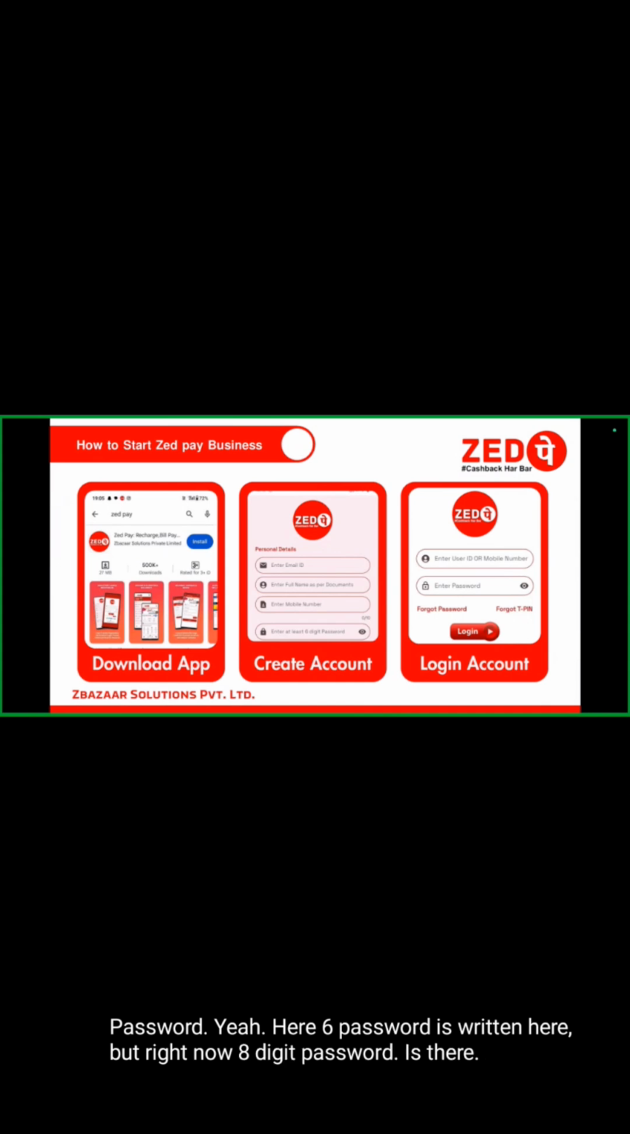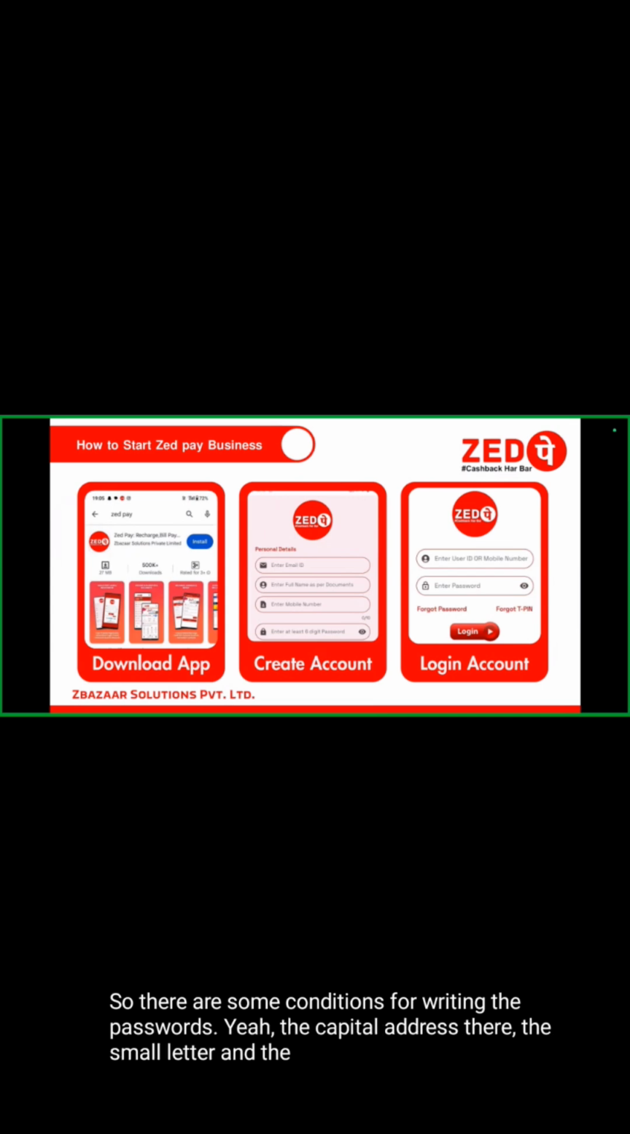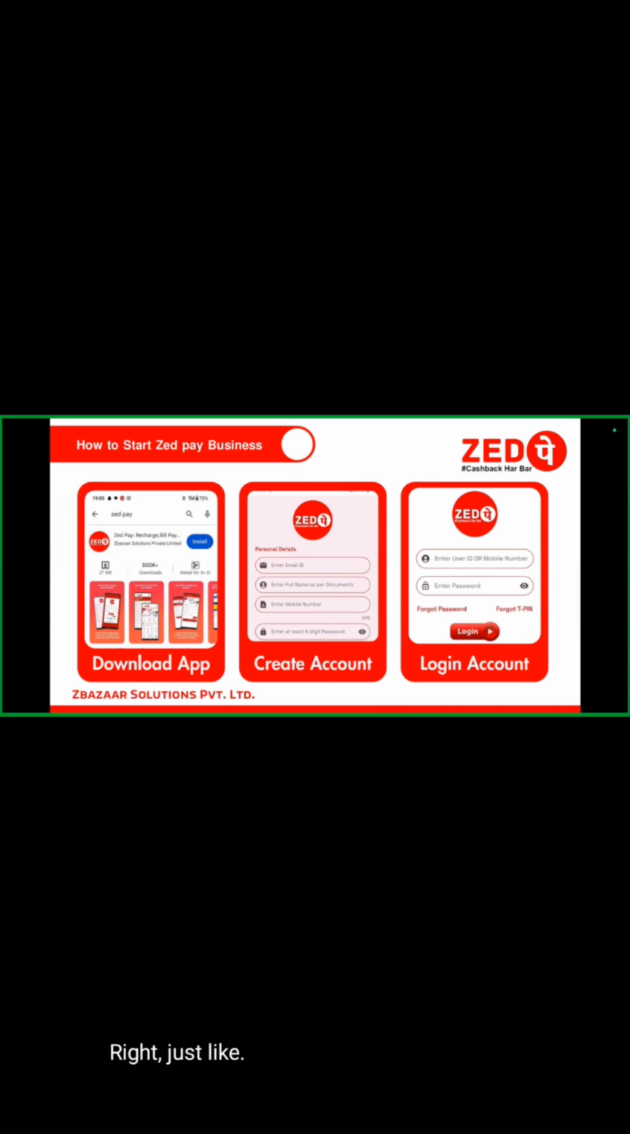So there are some conditions for writing the password. A capital letter, a small letter and a special character, right? Just like hashtag or at the rate. Along with that, you write the password here, and after that click on the create account button. Then definitely a page appears in front of you, that is the login account.